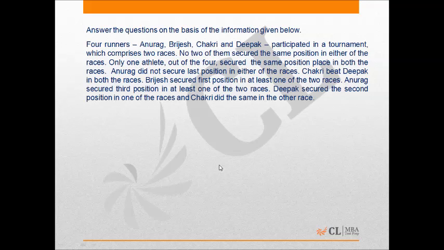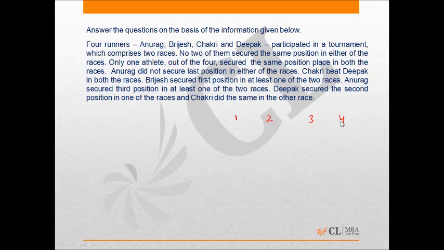Here we do not know the respective order of the races, so we do not need to worry about this part, but we know this thing that Deepak secured second position. Let positions be designated as 1, 2, 3 and 4.